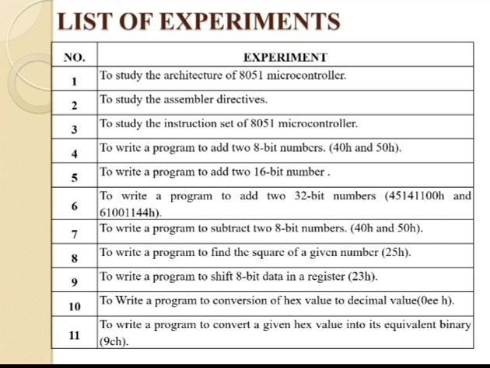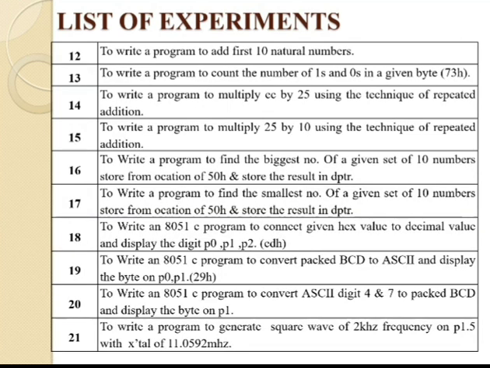Experiment number 10 is to write a program for the conversion of a hex value to a decimal value. Suppose we have any hexadecimal value and we have to convert it into a decimal value, so that we can do with the help of experiment number 10. Experiment number 11 is the conversion of a hexadecimal value to a binary value. Experiment number 12 is to write a program to add the first 10 natural numbers.